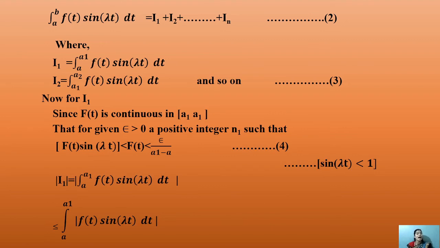Mod of I1 equals mod of the integration, putting equation 3 for I1, that is integration a to a1 of f of t sin lambda t dt. Then after that, this is less than or equal to integration a to a1 of mod of f of t sin lambda t dt.